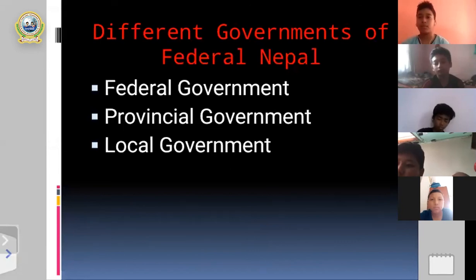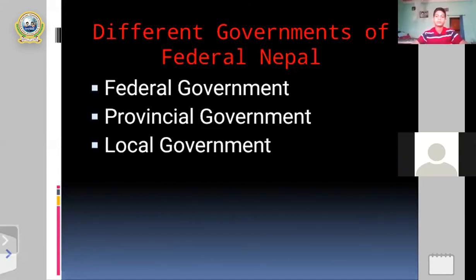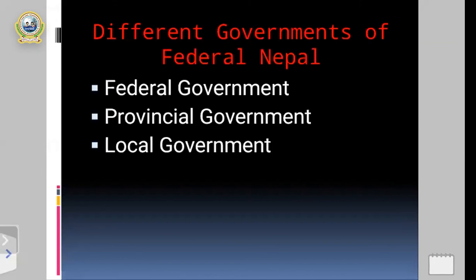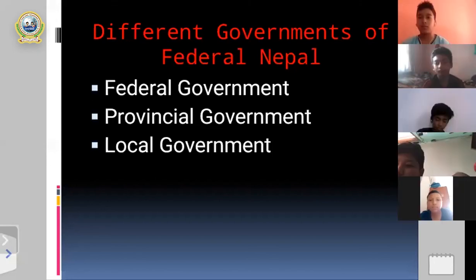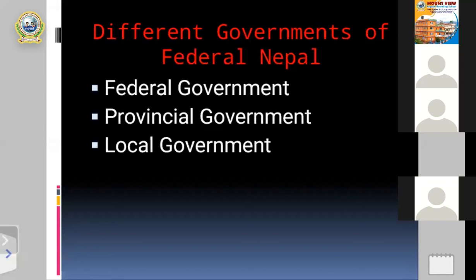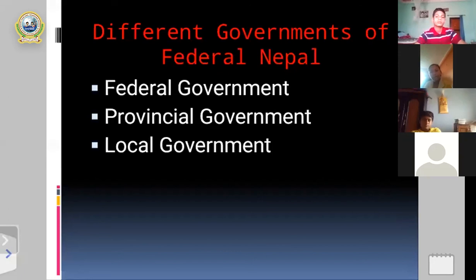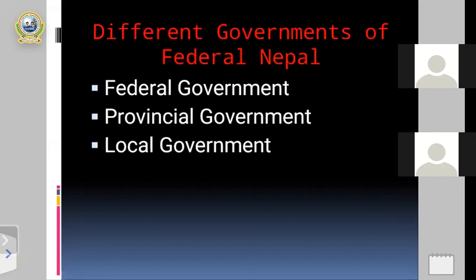Number one, the federal government, that is the central level, the national government. Second, the provincial government. And third is the local government. Once again, you can see on the screen the different governments of federal Nepal. These governments were established according to the new law, and once again I want to repeat the date, 3rd Ashoj 2072 BS, when the new law was formulated.